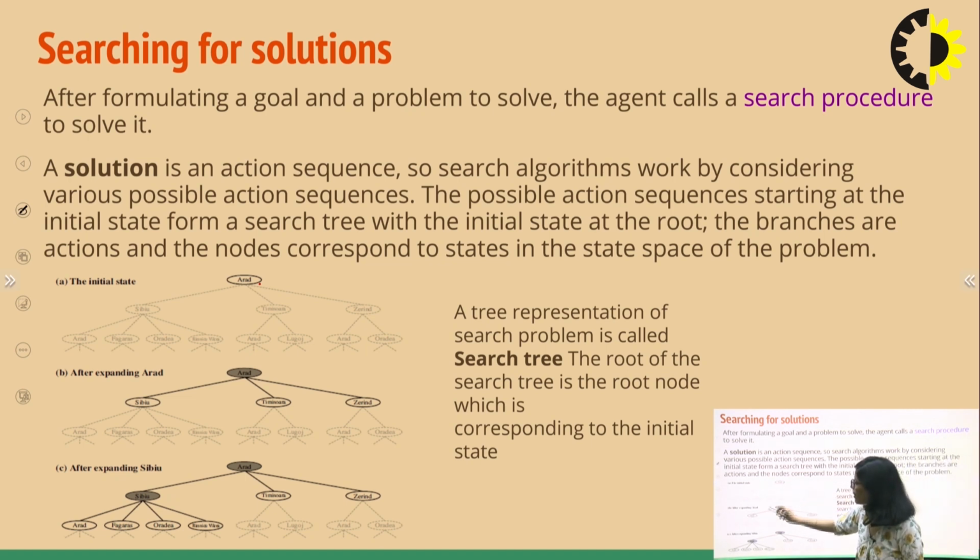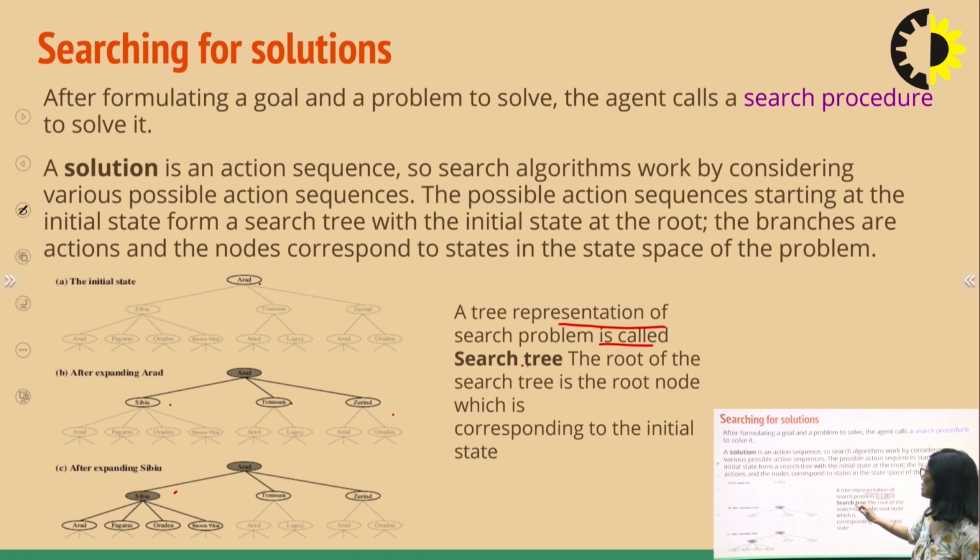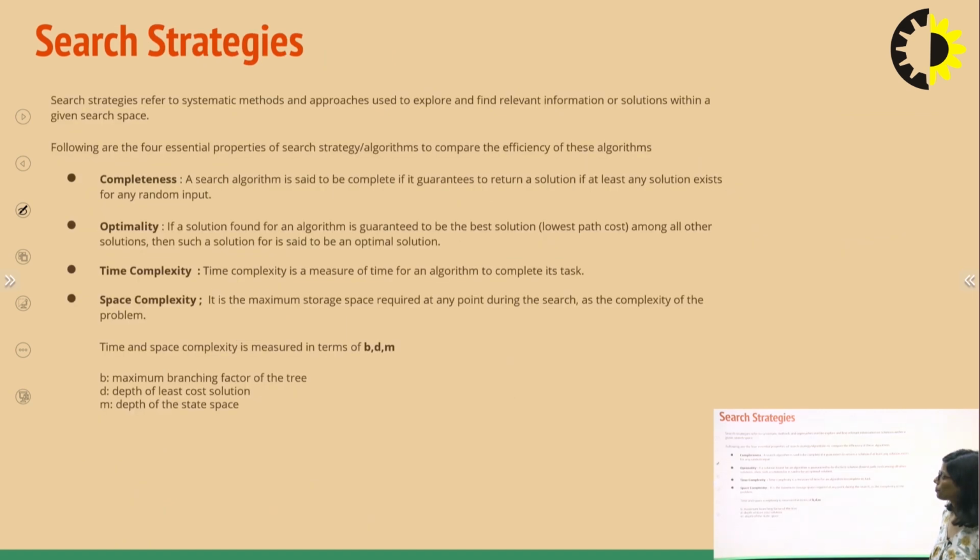After we have expanded it, and then we expand again. So what you can see, we are making a tree that we have studied in the data structures unit. You can see that we have now started creating a tree-like structure. So a tree representation of a search problem is called a search tree. The root of the search tree is what? This is your initial state, it will be the root, right? And the leaf node that we will find is your goal state.